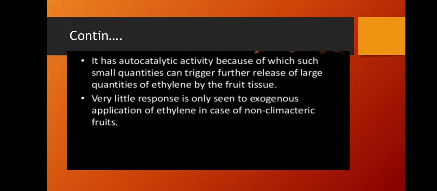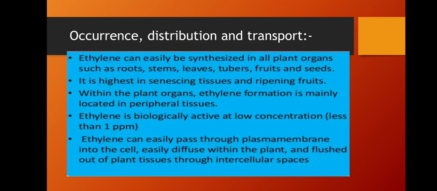Very little response is seen to exogenous application of ethylene in non-climacteric fruits. Non-climacteric fruits have only little response, because when they are harvested from the tree they can't be ripened. They are known as non-climacteric fruits. Example, grapes. Next, occurrence.